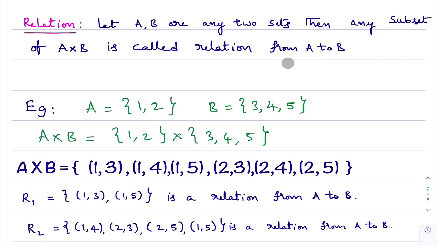To explain this, I'll consider an example. I have taken set A as 1, 2 and set B as 3, 4, 5. Then I'll calculate A cross B. Just now in the earlier example, we learned A cross B: 1, 3, 1, 4, 1, 5, 2, 3, 2, 4, 2, 5. I have just written A cross B.